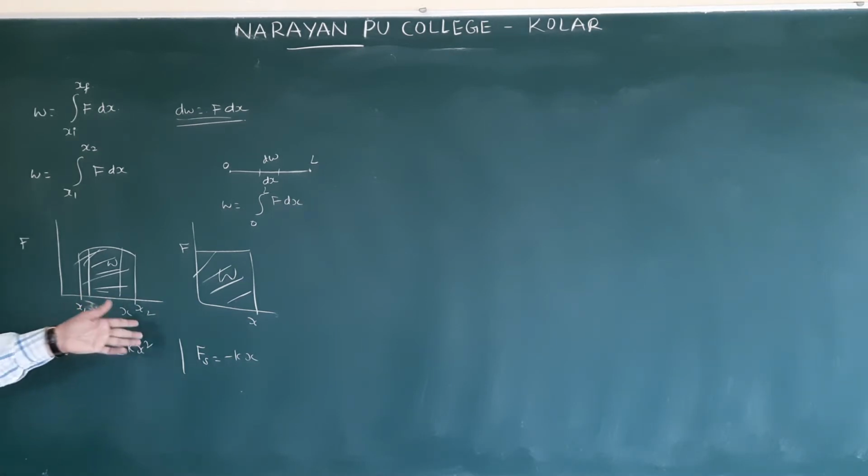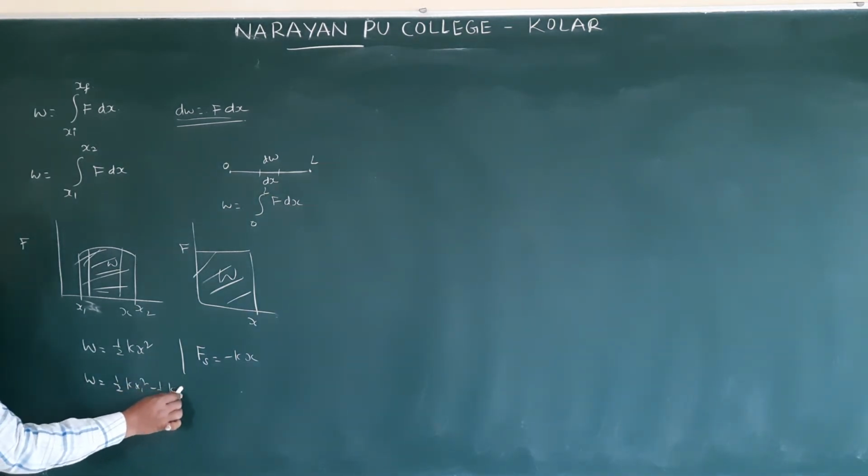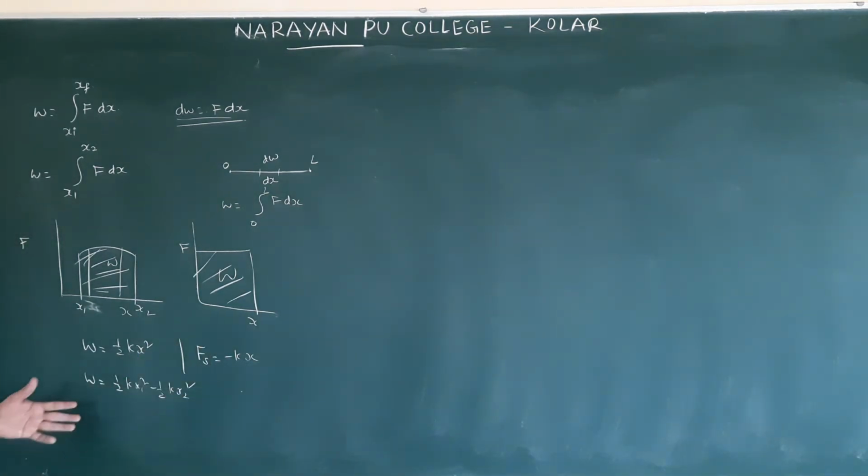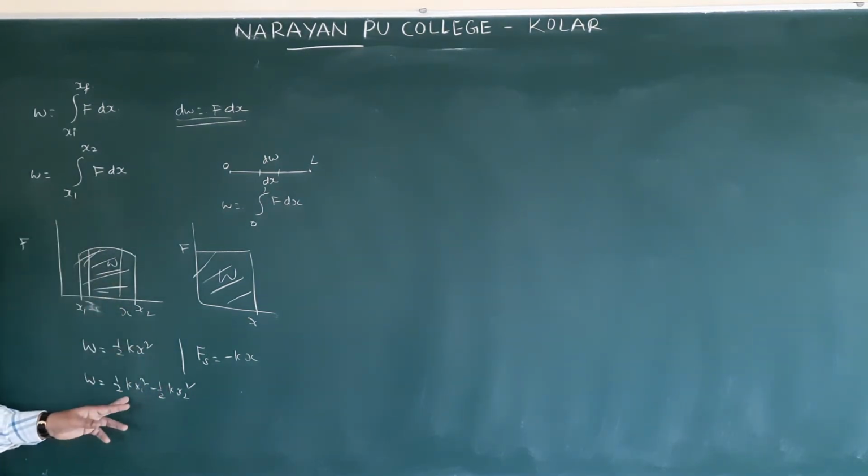From one position to another position, this graph also we gave. You can check the PU notes we gave. So if it is changing its position, then they will write half k x1 square minus half k x2 square, same like the change in kinetic energy. Try to remember this formula.